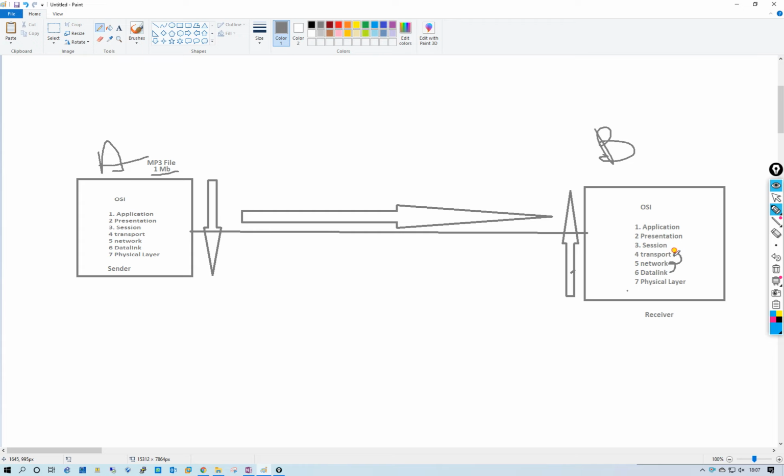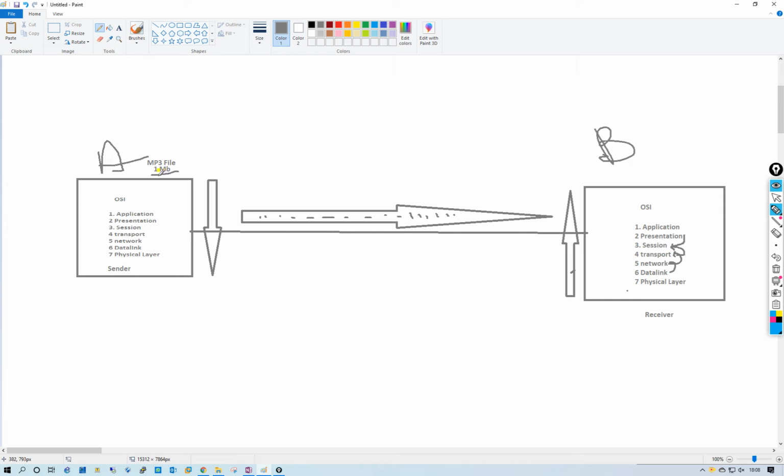The transport layer will receive the packets and arrange them sequence-wise, recreating the data, and then send it to the session layer. The session layer will check the session and forward the data to the presentation layer.